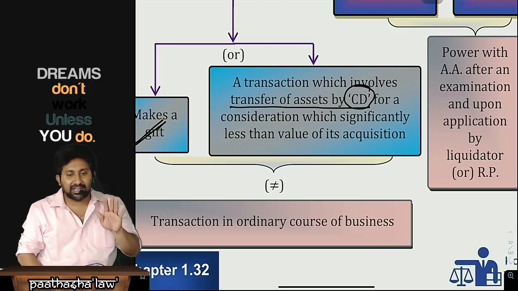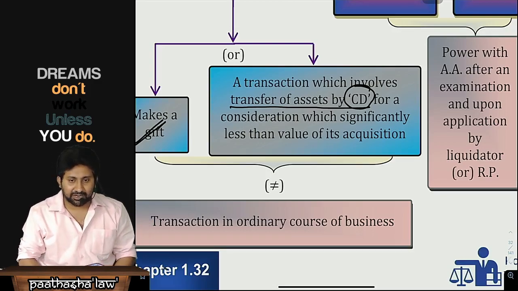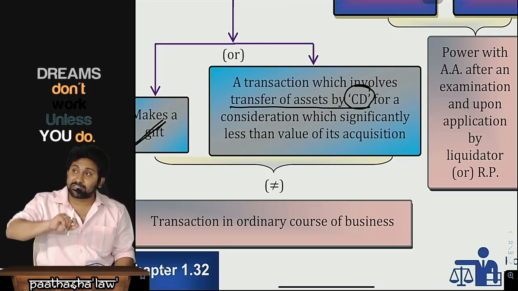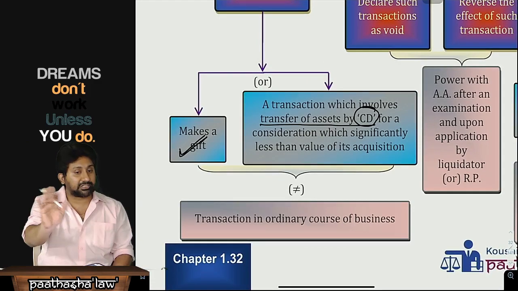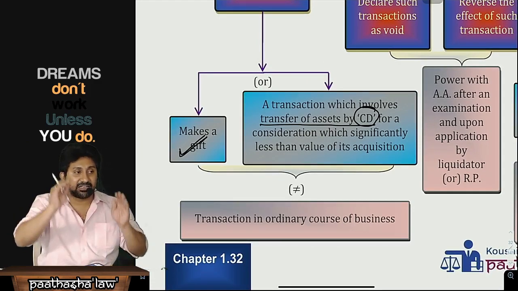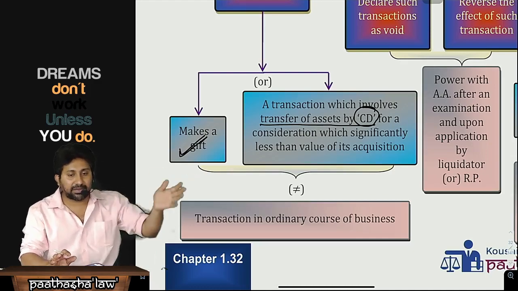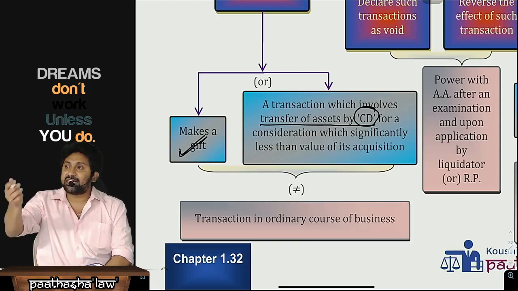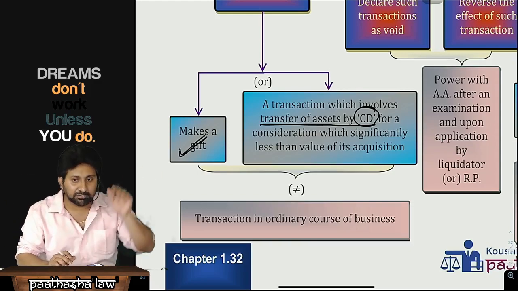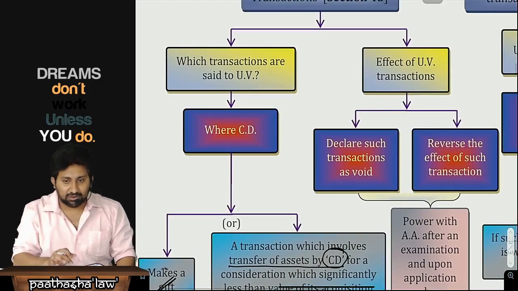Almost concessional consideration, either totally given as a gift, or a transfer of assets for a consideration significantly lesser than the value of acquisition, and the transaction is not in the ordinary course of business. Like a barter system: one asset transferred for another asset. The asset I acquired is 1 crore, the asset I transferred is 5 crores. Significantly the value is less. Those we call an undervalued transaction.